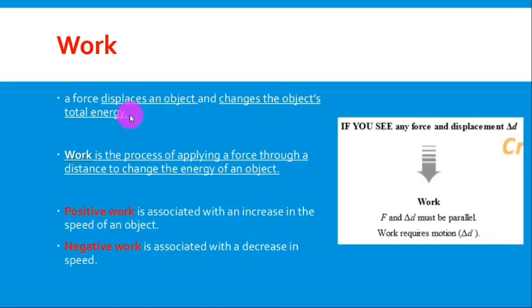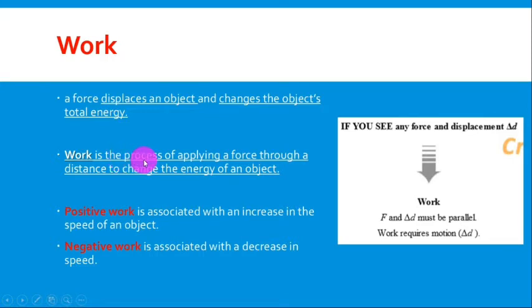Okay, so when you move an object, you are changing the total energy. How? For example, there is a book at rest on a table. When you push this book, what happens? At the beginning, while the book is on the table, the book has potential energy, and because it is at rest, it has zero kinetic energy. When you start pushing the book, what happens? Energy transformation. Energy changes from gravitational potential energy to kinetic energy because the book starts to move. Clear? This is the meaning of work changes the object's total energy.